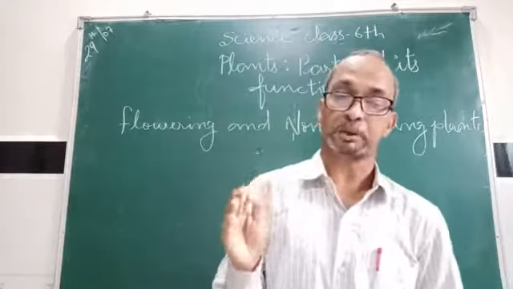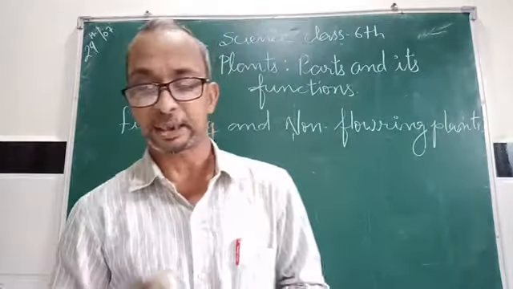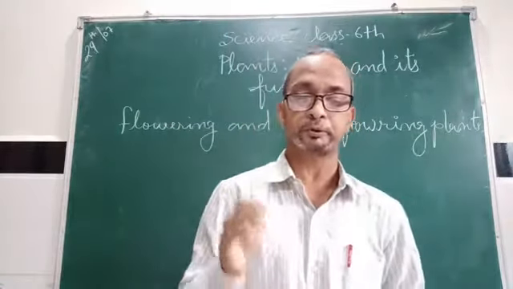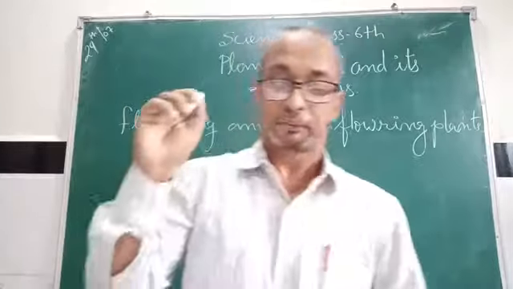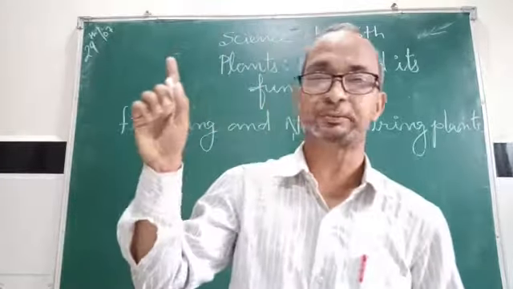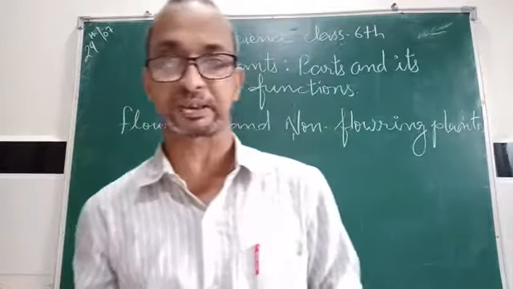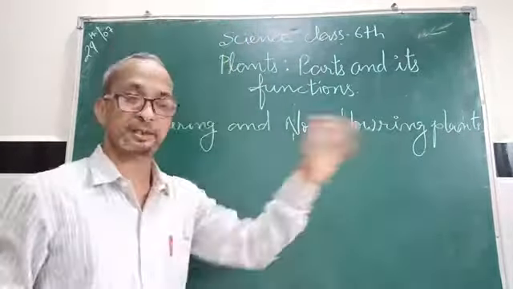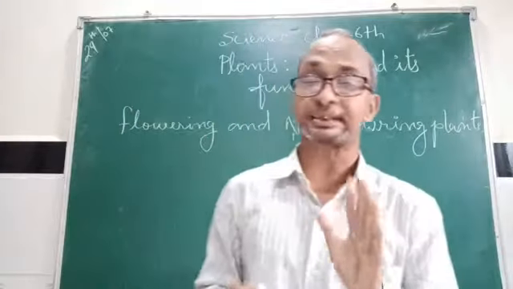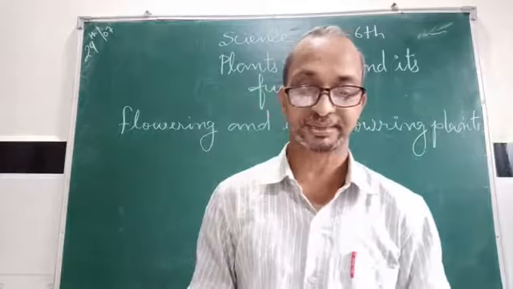They are called non-flowering plants. Examples of non-flowering plants are ferns, moss, algae, fungi, and conifers, like pine trees. These are the classification on the basis of bearing of flowers.